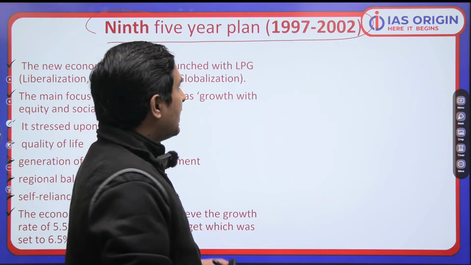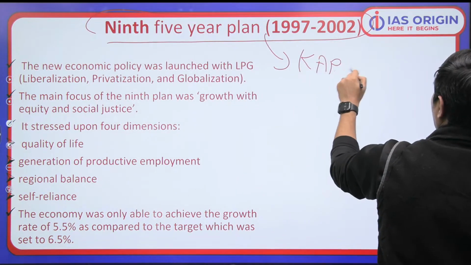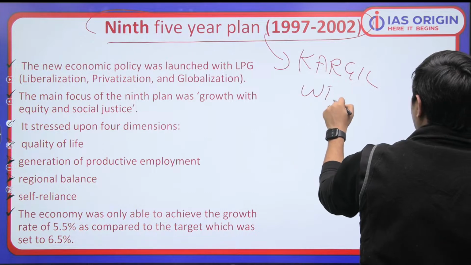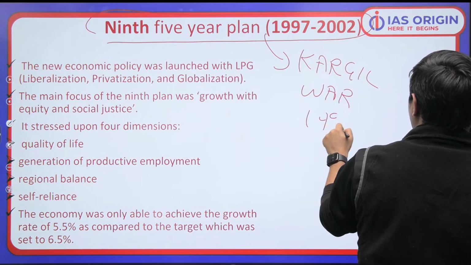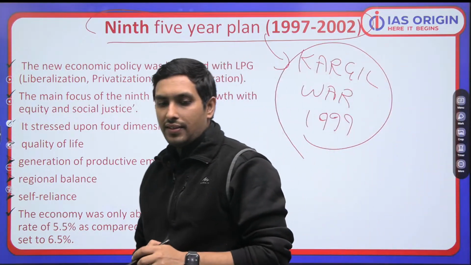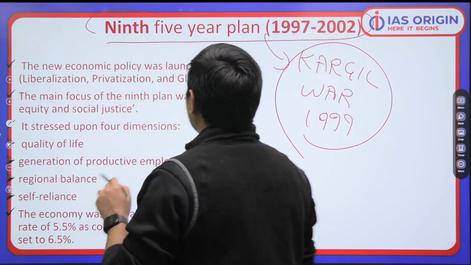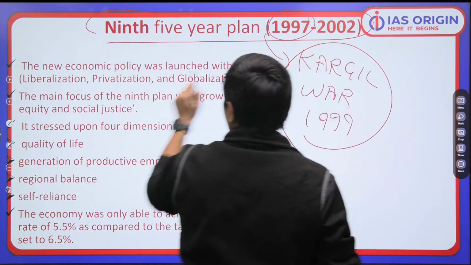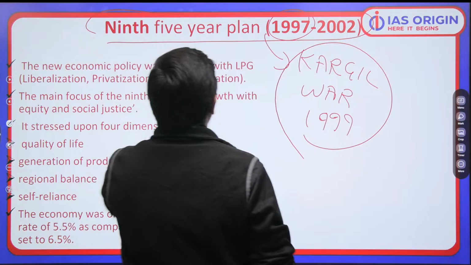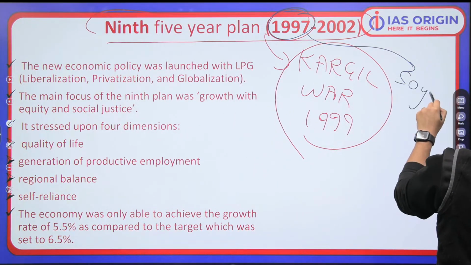You must understand that it was during this plan we have a war, that is the Kargil war with Pakistan. 1999 is the year when we are having the Kargil war. That is putting a negative impact, no doubt. And what is more important is, in 1997 we started this plan, and 1997 is the same year in which we complete 50 years of independence.